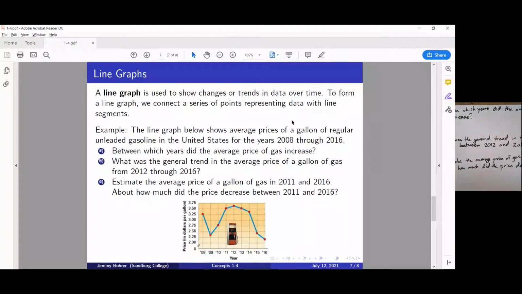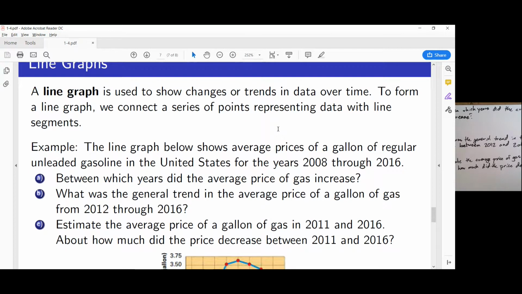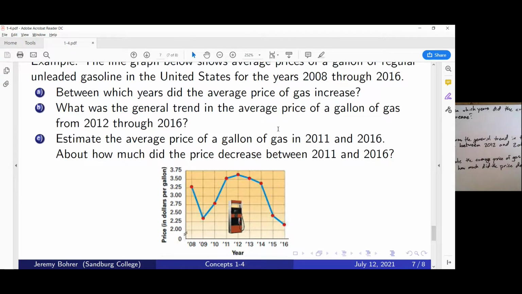Okay, so here the line graph below shows average prices of a gallon of regular unleaded gasoline in the United States for the years 2008 through 2016. And again, I'm going to zoom in on this. Our first question is, between which years did the average price of gas increase? It looks like it's increasing from 2009 to 2012. What was the general trend in the average price of gasoline from 2012 to 2016? It's decreasing in those years.